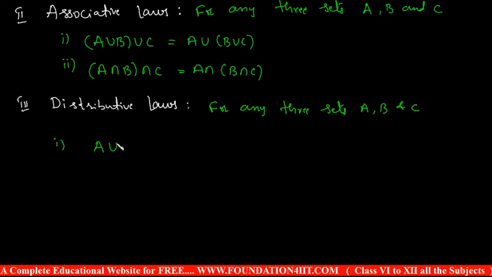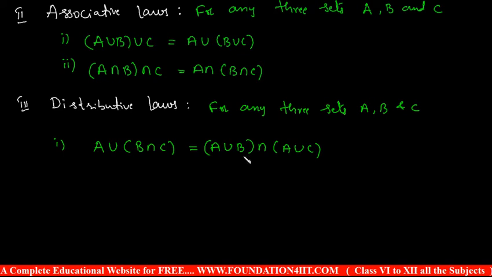That is, A union B intersection C is equal to A union B intersection A union C. This satisfies LHS equals RHS. That is, union is distributive over intersection.